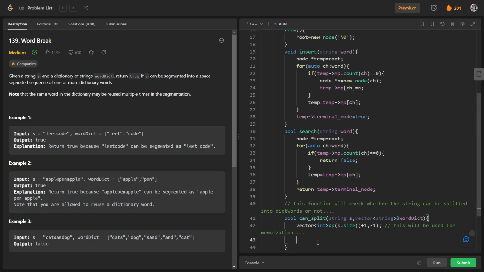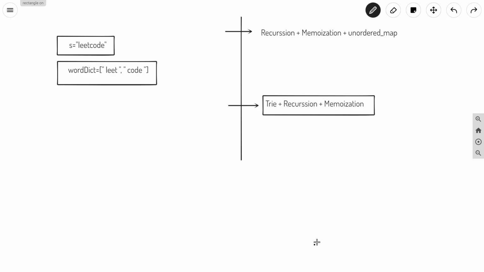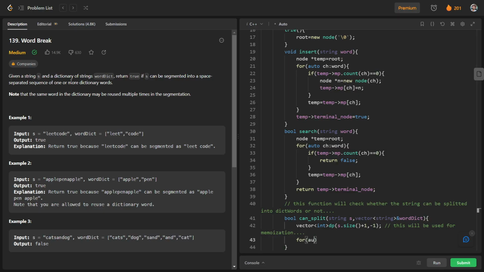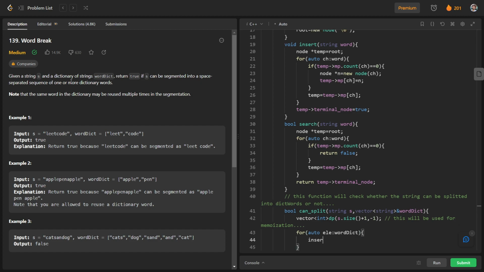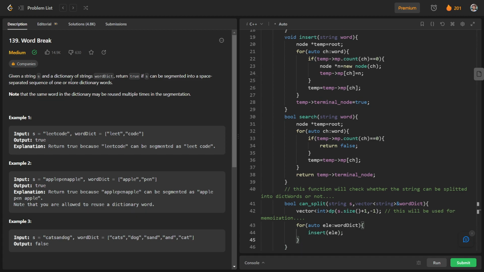Also we will use the try here. So what we have to do is insert all the strings of this word dictionary into our try. We will iterate over all the strings of this wordDict and insert these strings into our try. So we will write the code insert of ele.